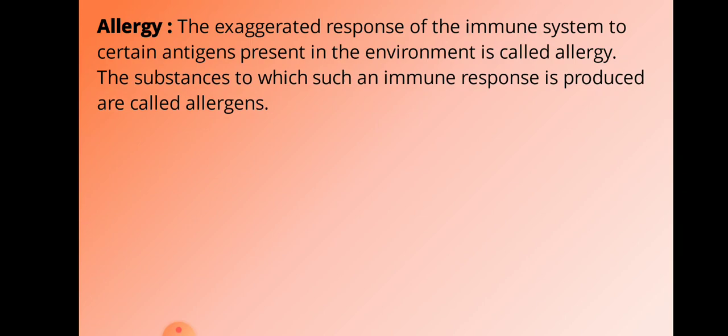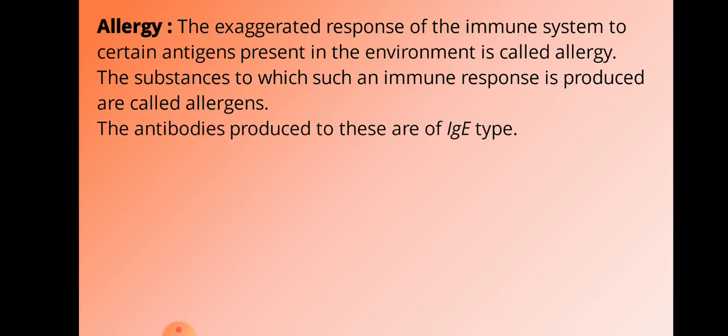The substances to which such an immune response is produced are called allergens. So dust particles, as we just discussed with an example, are also called allergens. The antibodies produced against these are of the IgE type. Once any allergen, the dust or whatever causes allergy, enters the body, immediately our body cells, the WBCs, start producing antibodies, that is IgE type antibodies.